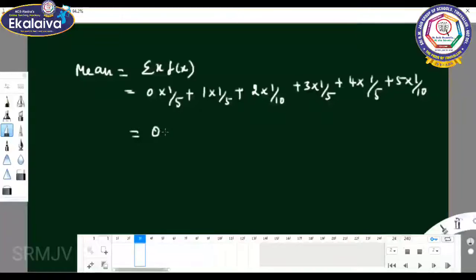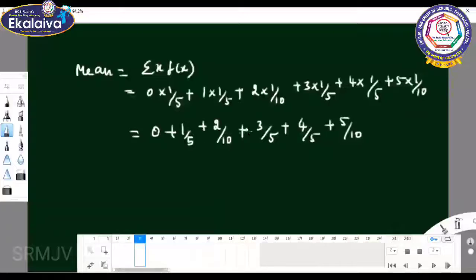So what is the answer? 0 plus 1 by 5 plus 2 by 10 plus 3 by 5 plus 4 by 5 plus 5 by 10. See, 1 plus 3 is 4, 4 plus 4 is 8, so it gives 8 by 5.